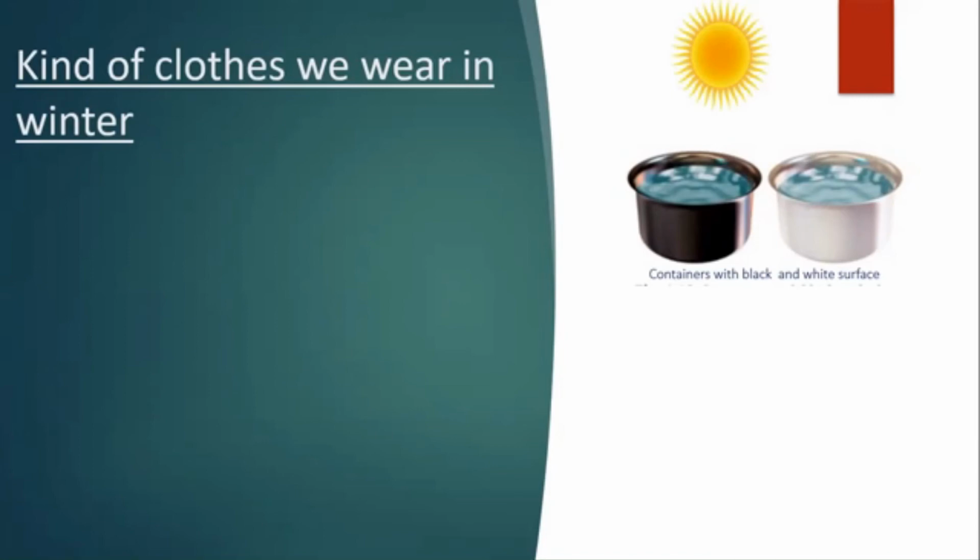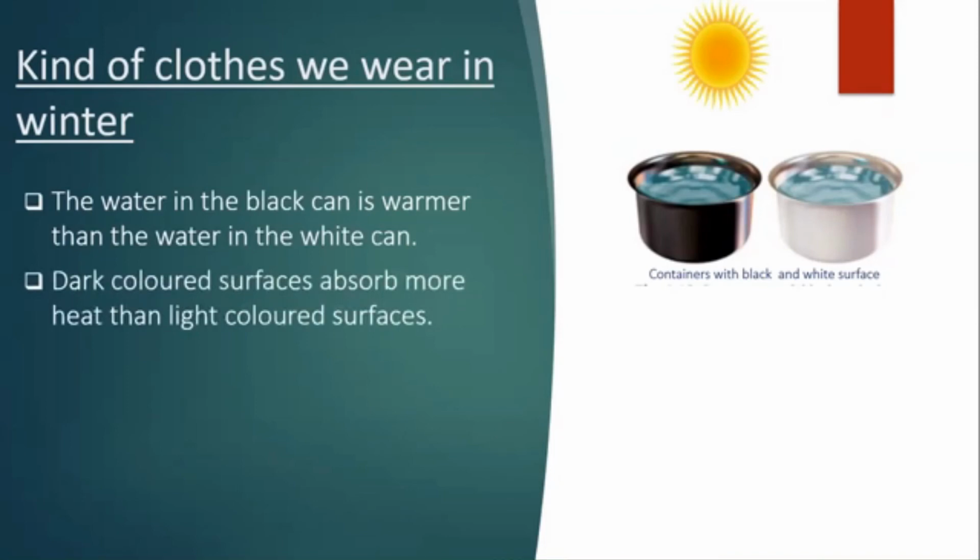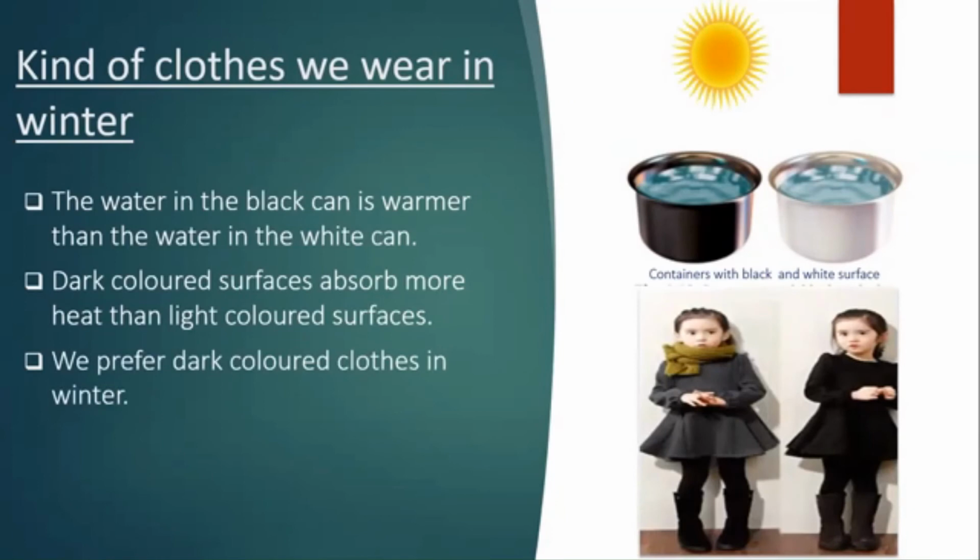Measure the temperature of water in both the cans. Do you find any difference in the temperatures? Yes. Then in which can is the water warmer? The water in the black can is warmer than the water in the white can. Thus, we can infer that dark colored surfaces absorb more heat than the light colored surfaces. Therefore, we prefer dark colored clothes in winter.